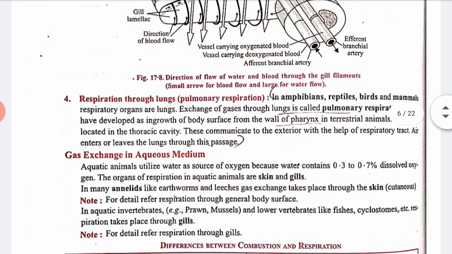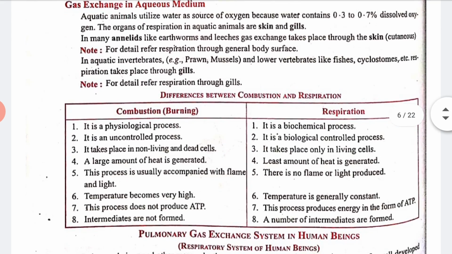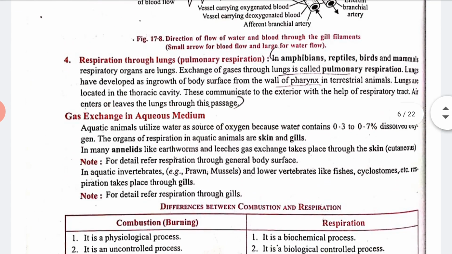Now next we have respiration through lungs. That I told you, lungs, or we can say pulmonary respiration, which is also in humans, right? In humans, which type of respiration is found? That is pulmonary respiration. In amphibians, reptiles, birds and mammals, the respiratory organs are lungs. So our respiratory organs are known as lungs. Exchange of gases through lungs is called pulmonary respiration.